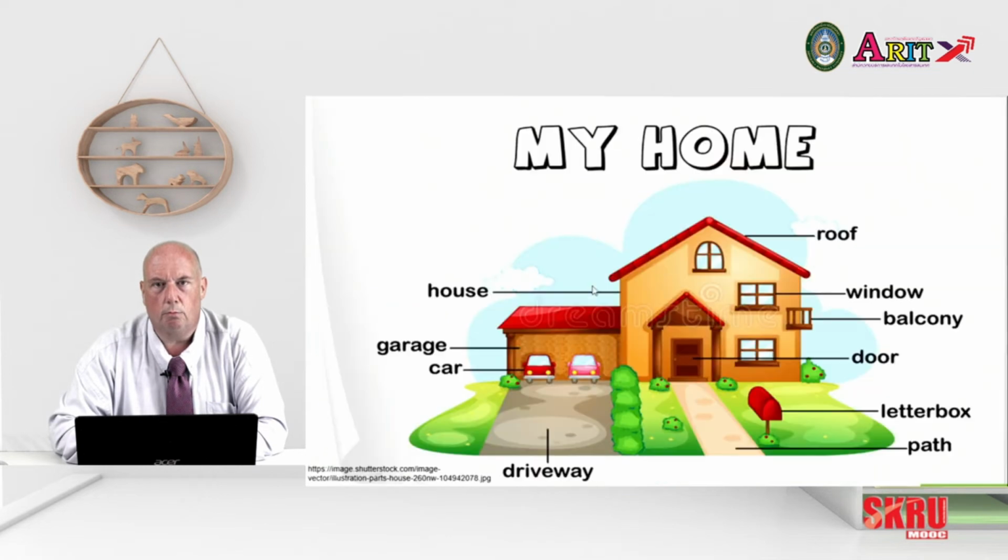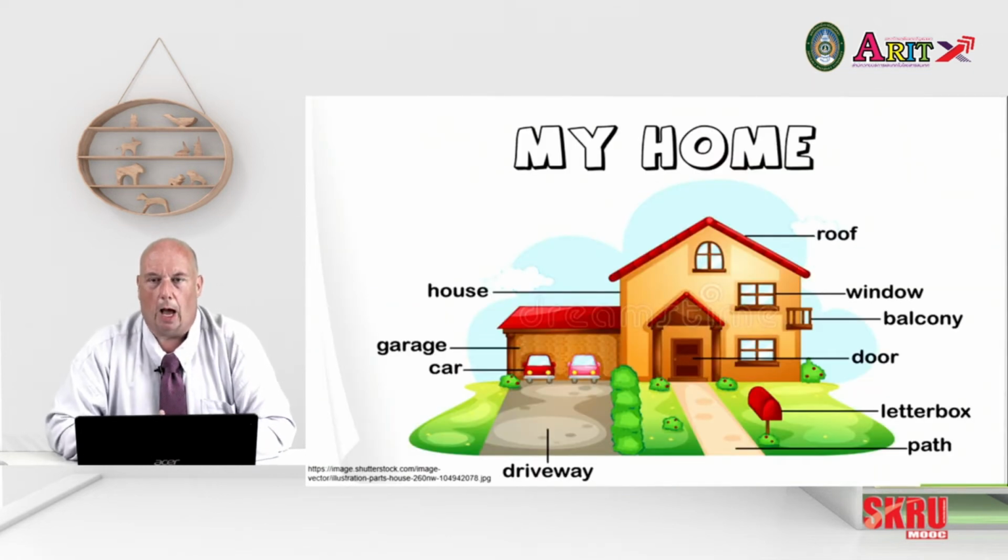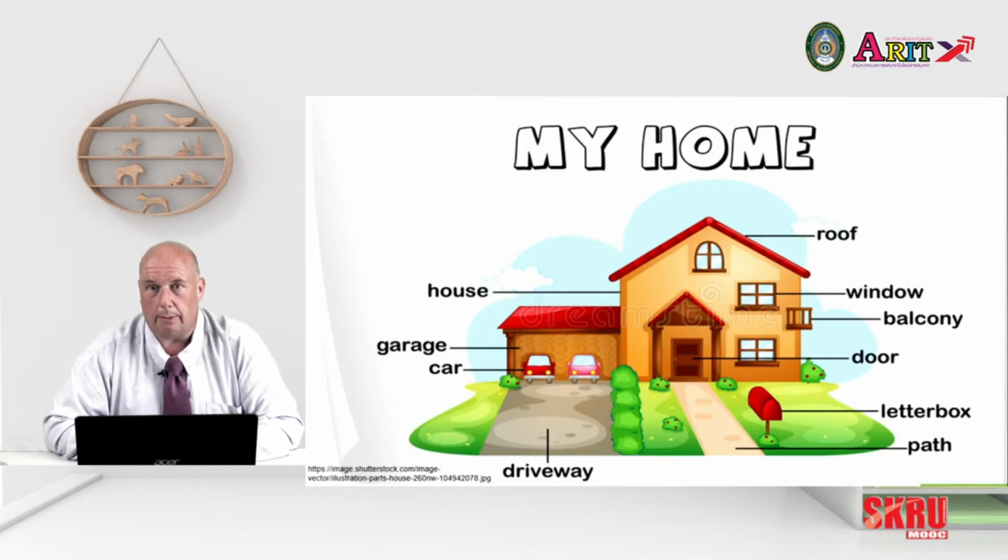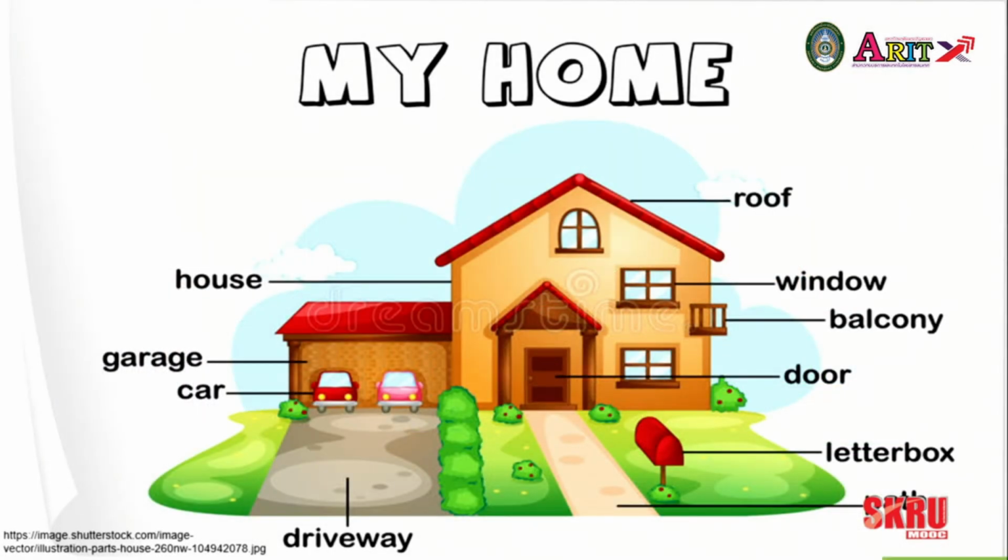In general, most houses have the same basic parts, whether it's a mansion or a detached house or an apartment. We tend to have some of the similar things. So a few vocabulary words that you can use. We can see here, my house, my home, the place I live.